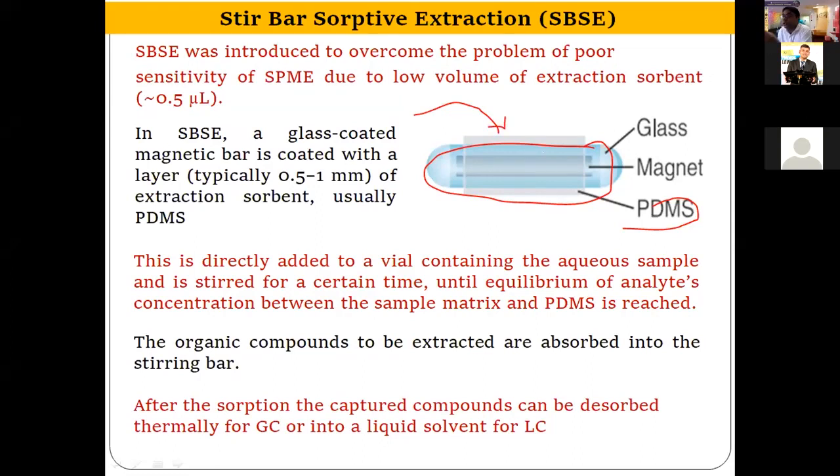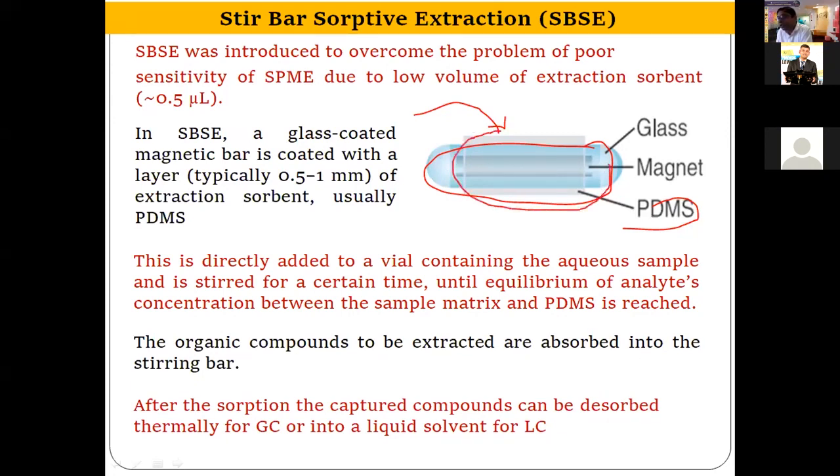And after that, this magnetic bar is again dipped in some organic solvent like methanol or ethyl acetate. This is called back extraction, and we use only 500 microliter to 1 ml of this back extraction solvent. After that, we can inject that organic solvent into the HPLC, GCMS, FTIR, whatever instrument you want to use, and analyze. So the organic compounds can be extracted or adsorbed into the stirring bar.